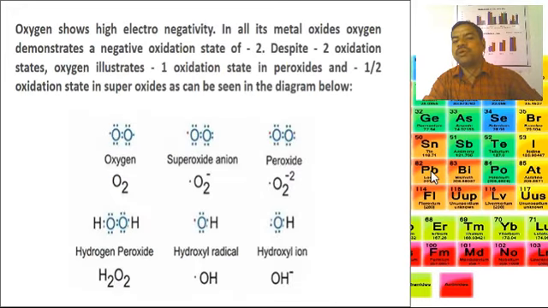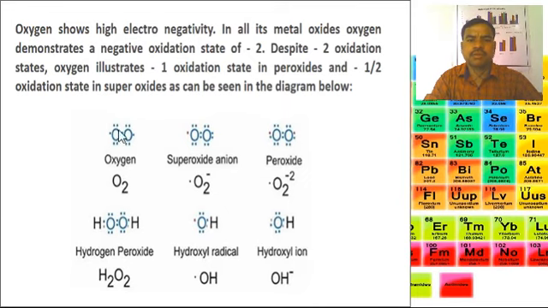Then oxygen shows high electronegativity in all its metal oxides. Oxygen demonstrates a negative oxidation state of -2. Despite the -2 oxidation state, oxygen illustrates a -1 oxidation state in peroxides and a -1/2 oxidation state in superoxides. It can be seen in the following diagram.